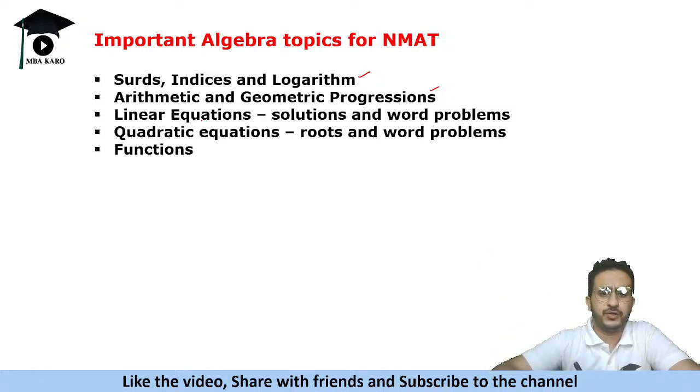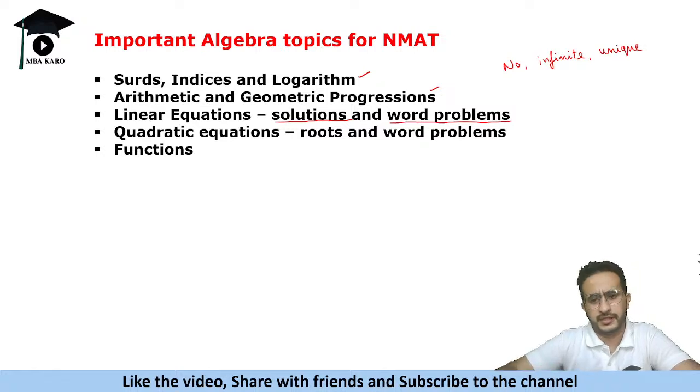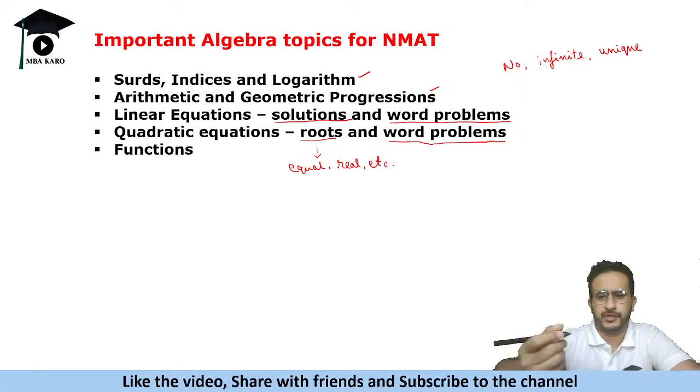Okay, and linear equations, you get questions related to solutions, the number of solutions. By solutions I mean whether there is no solution, whether there is infinite solutions, or there is a unique solution. So these questions and word problems based on linear equations. Then in quadratic equations, you can get questions based on roots, nature of roots. Are the roots equal, rational, real, etc.? They ask these kinds of questions, and again, maybe you might get some word problems based on it.